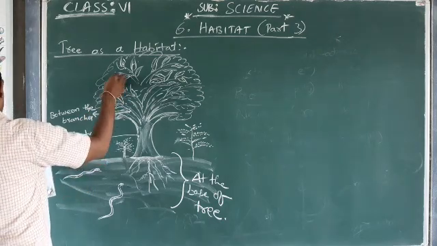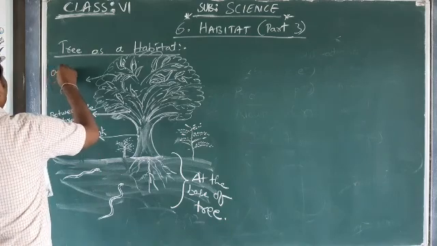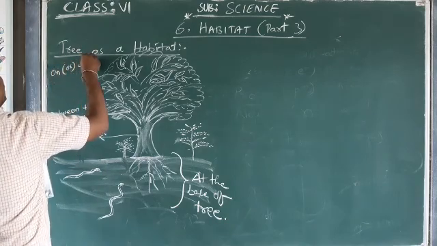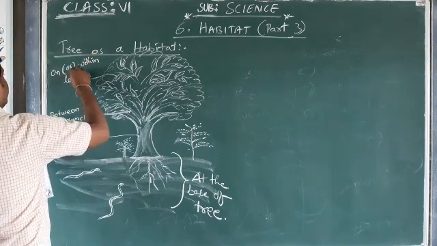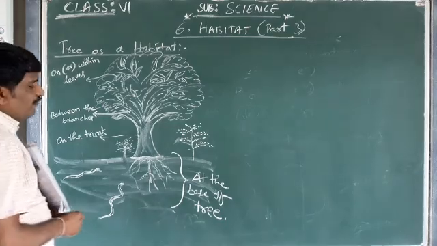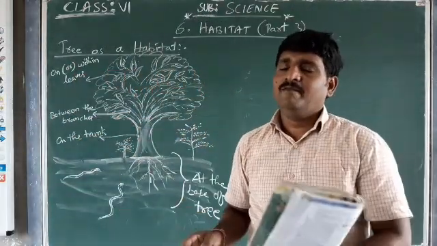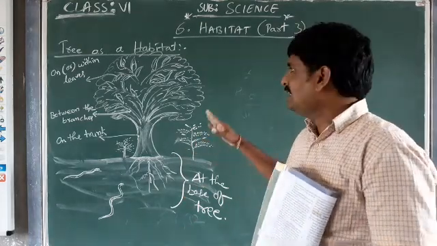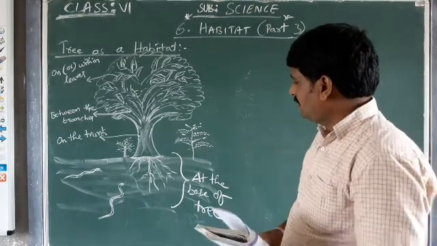Between the branches, and on or within the leaves. These are the 5 regions where different organisms, different living beings are going to have their life existence, considering the tree as a habitat. Okay. Now first we'll see.